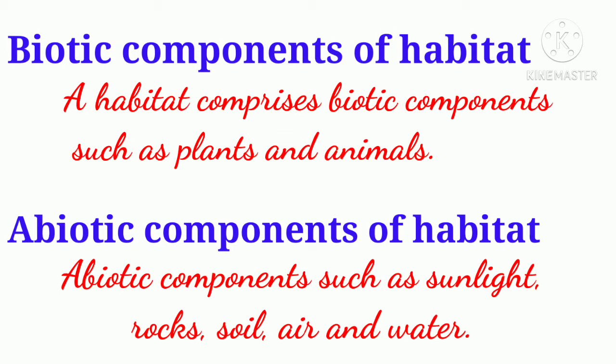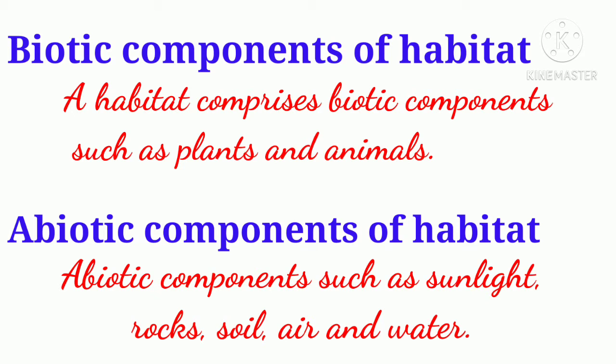The non-living components, which include air, soil, water, wood, rock, sunlight and the amount of heat, are called abiotic components. The biotic components of a habitat depend on each other as well as on their abiotic components to survive.